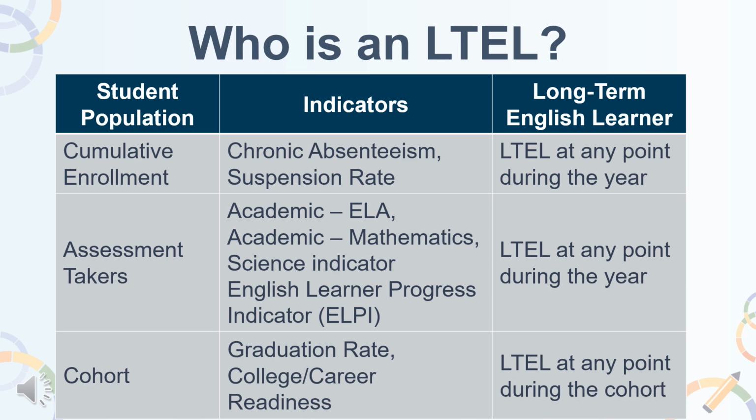Long-term English learners are considered as an LTEL student at any time during the school year. For example, if an EL student reaches the 7th year as an EL on June 15th, the student will be considered an LTEL student for the entire academic year and will be counted as an LTEL for these state indicators.